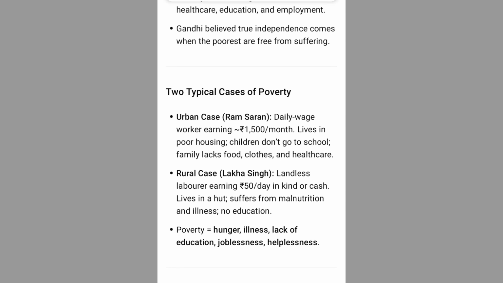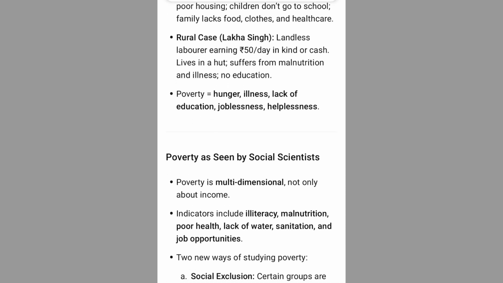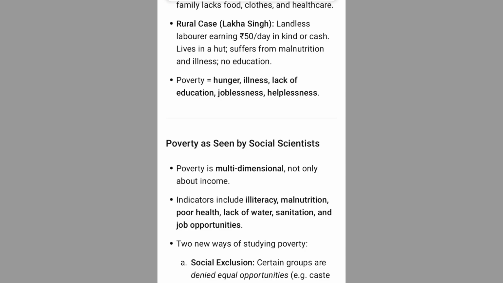Two typical cases of poverty. Urban case, Ram Saran, daily wage worker earning 1,500 per month. Lives in poor housing, children don't go to school. Family lacks food, clothes, and healthcare. Rural case, Laka Singh, landless laborer earning 50 a day in kind or cash. Lives in a hut, suffers from malnutrition and illness, no education. Poverty: hunger, illness, lack of education, joblessness, helplessness.